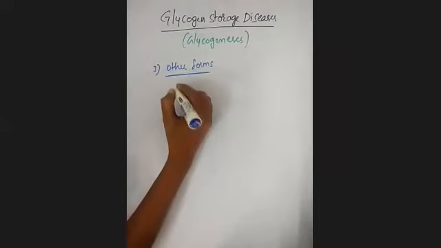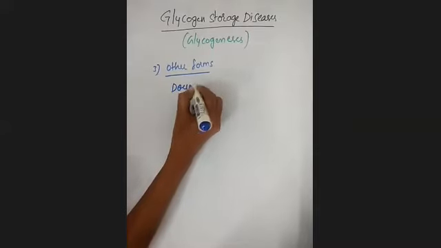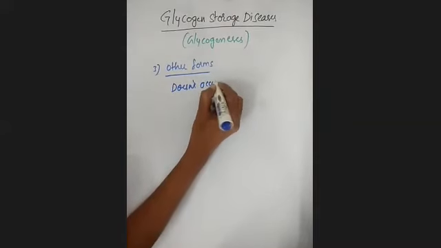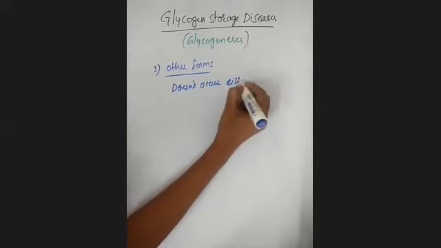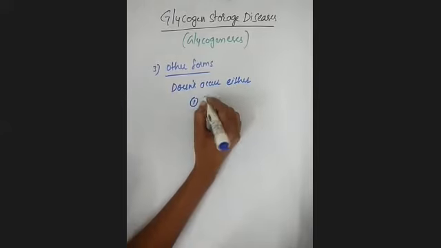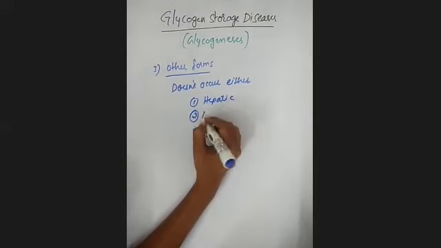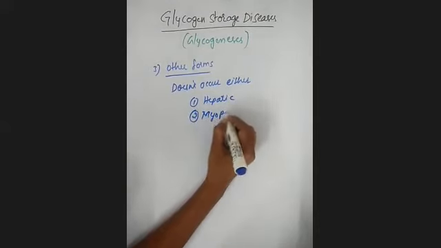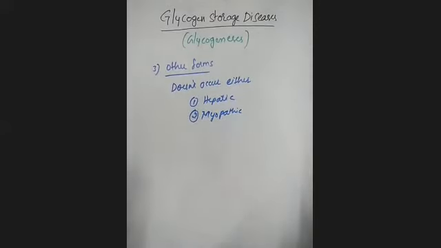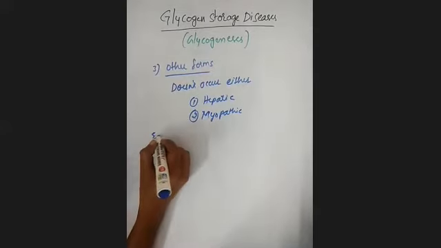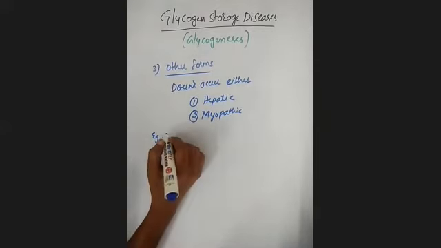Clear. Other forms means those which don't occur as either the hepatic forms or the myopathic forms we had seen. Example, Pompe's disease.